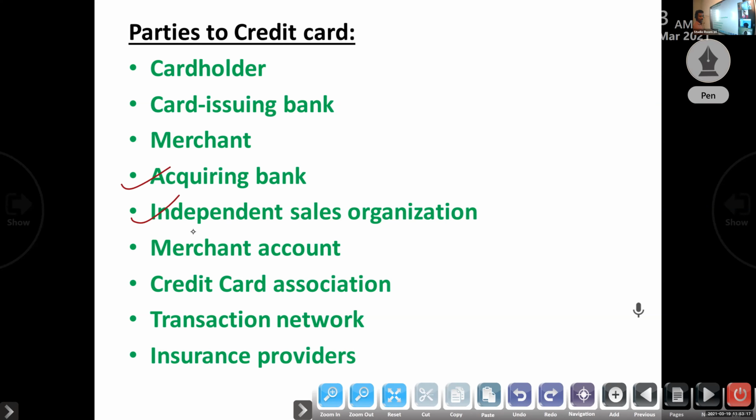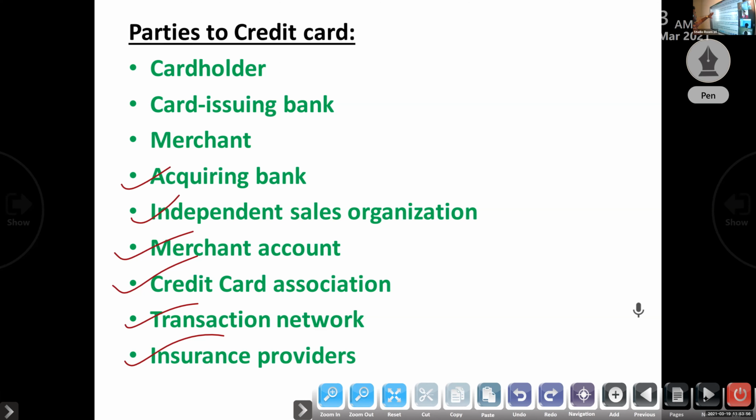Next one, merchant account. It is a type of bank account that allows the business to accept online credit transactions. Otherwise, it is the organization that the merchant deals with. Next one, credit card association, an association of card issuing banks. They set the transaction terms for merchants. Then the transaction network, the system that implements the mechanics of the electronic transaction. Then insurance providers that offer the purchase protection package.